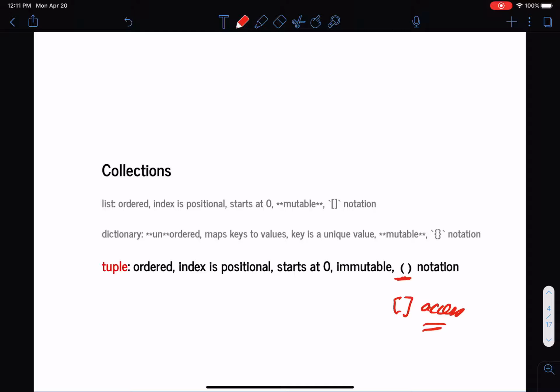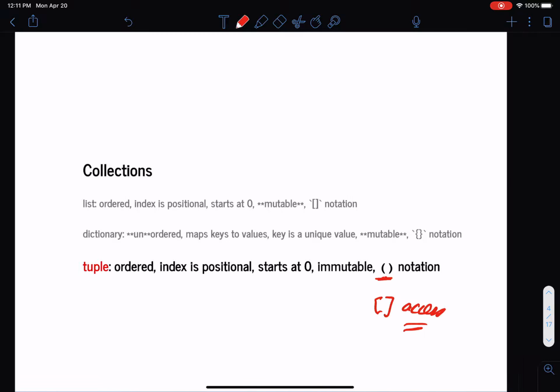Okay, now just a quick note about the pronunciation of tuples. You hear some folks pronounce it one way and others another. Both pronunciations are perfectly fine, so whatever you prefer.